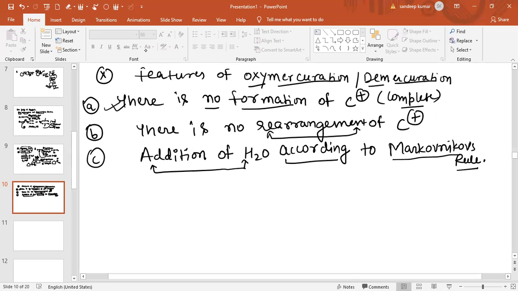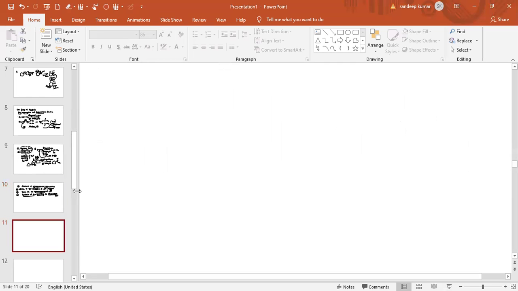Now I am giving you a question based on this. You have to see the difference between the simple addition of water. This is the compound which I am giving to you. Now you can see this is the compound. What happens?